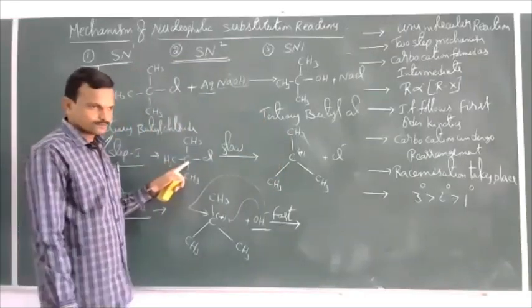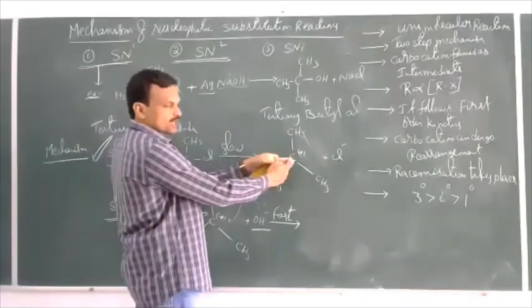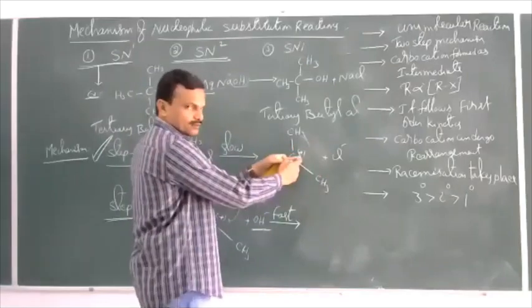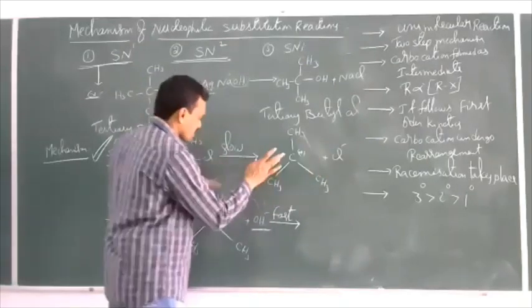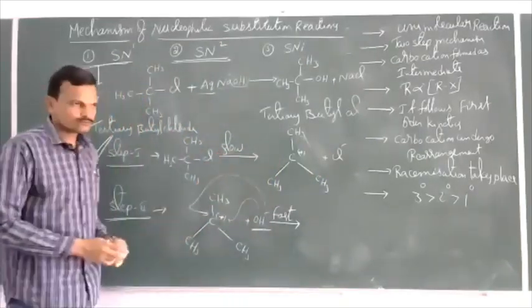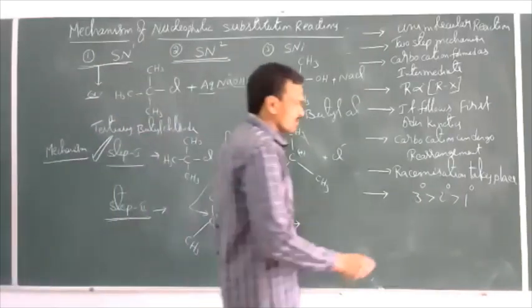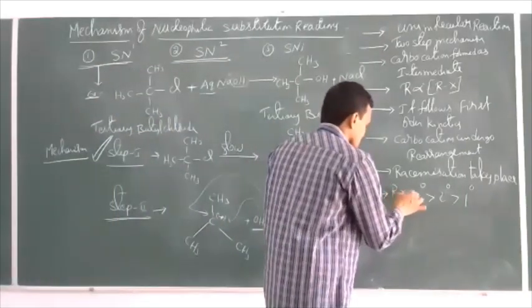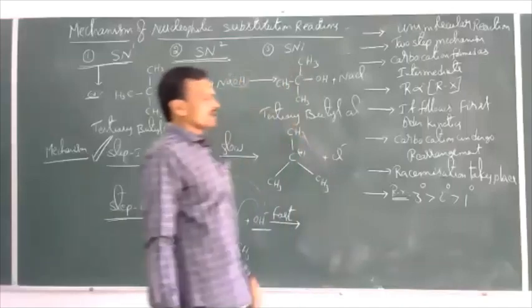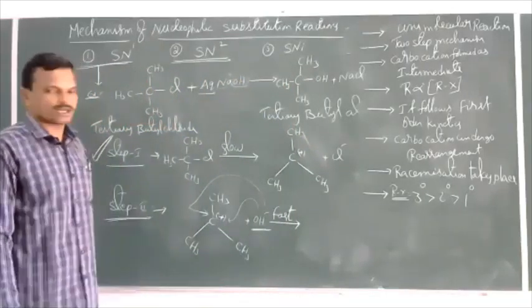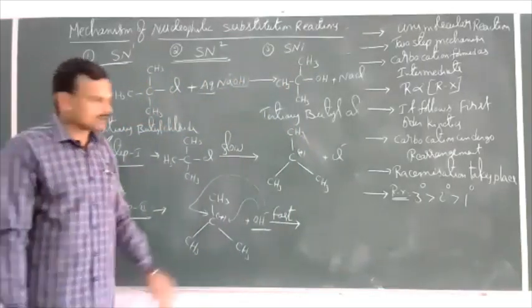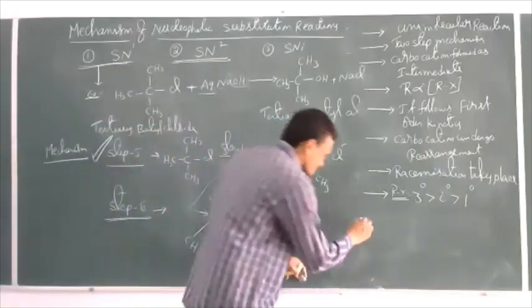If the carbocation is more stable, it can be attacked by the nucleophile. If it is less stable, the same reaction will be reversed here. So the order of reactivity of haloalkanes RX is tertiary greater than secondary greater than primary.